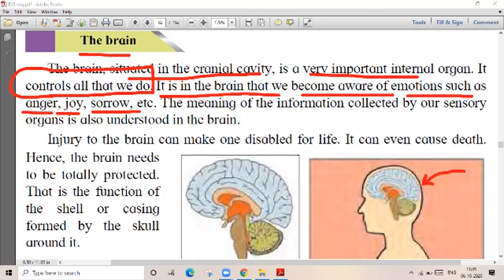Everything is controlled by the brain. The meaning of the information collected by our sensory organs is also understood in the brain.